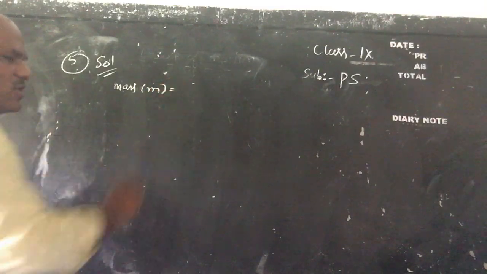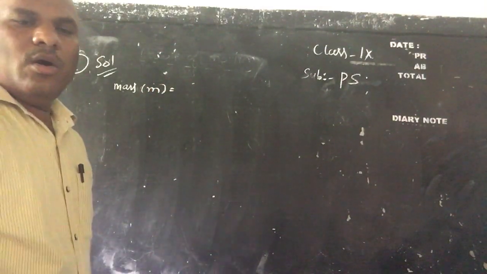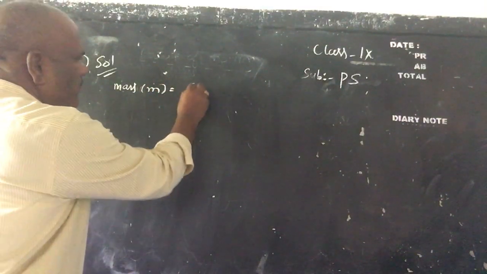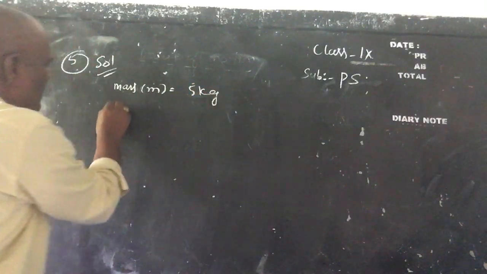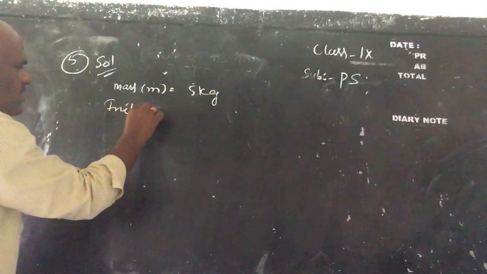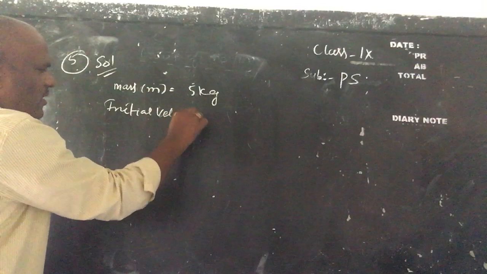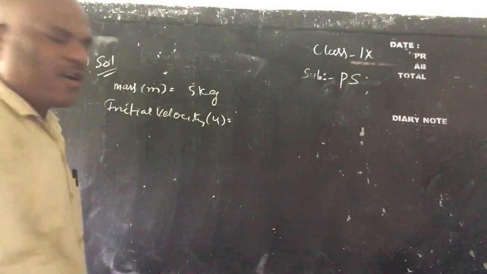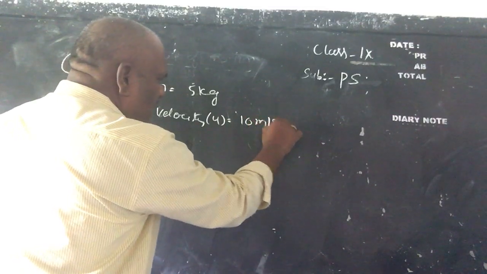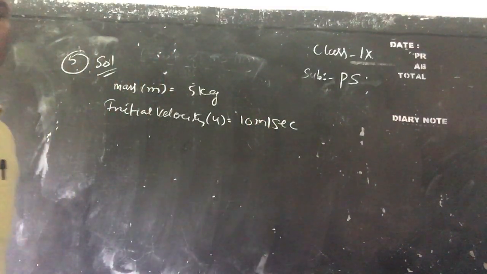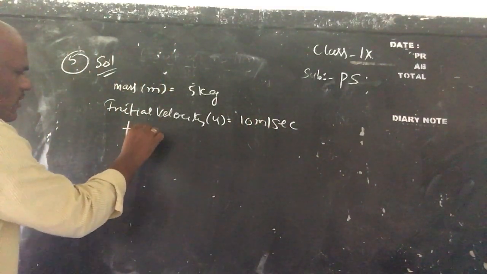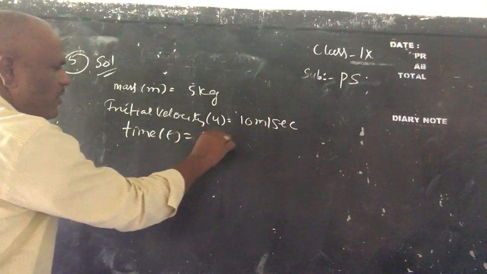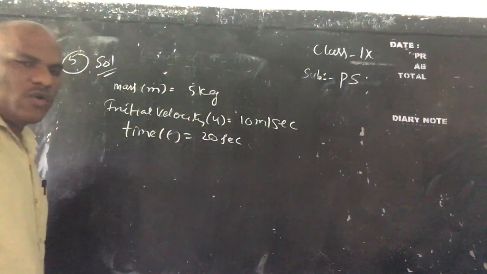Mass m equal to 5 kg. And initial velocity u equal to how much given? 10 meters per second. And next, children, time t equal to 20 seconds.